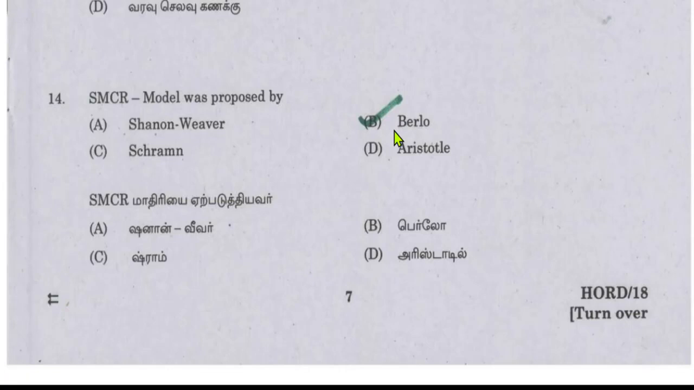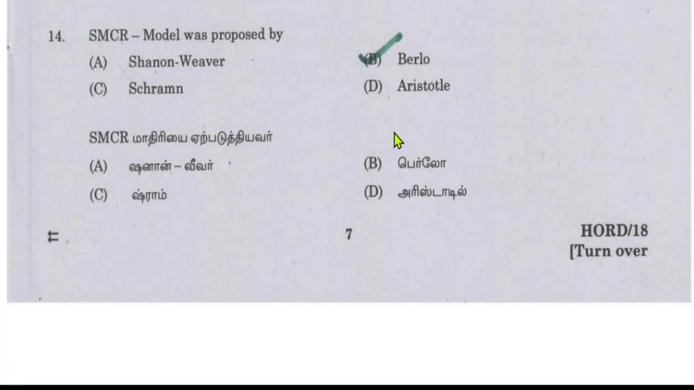Next question is the SMCR model. It was proposed by Berlo. So if you know the answer, you can click the answer and correctly get the marks. Otherwise, you can't get the marks. So don't go for assumptions and don't go for negative marking.